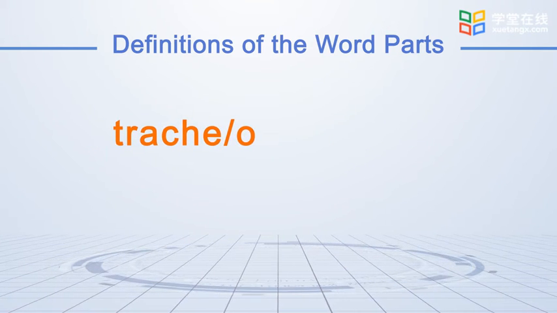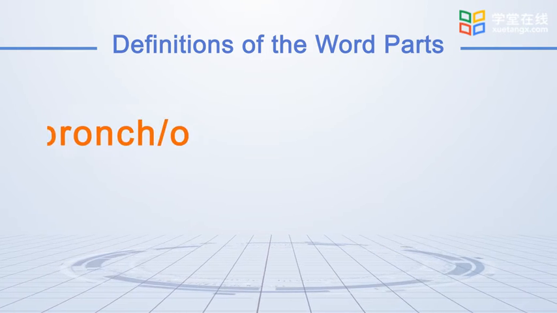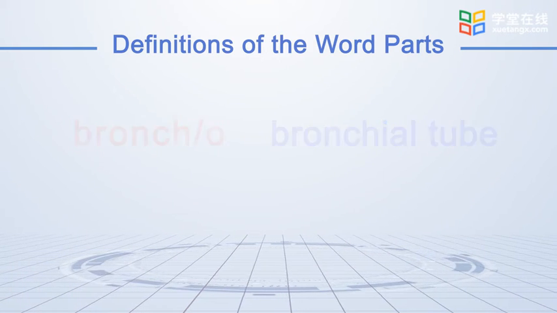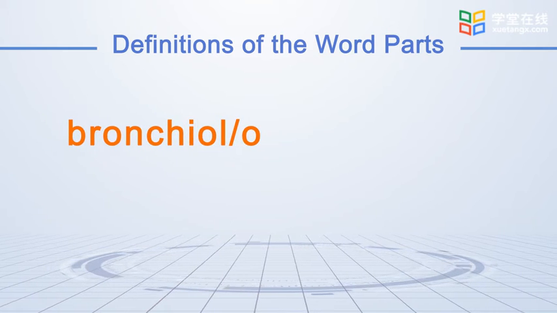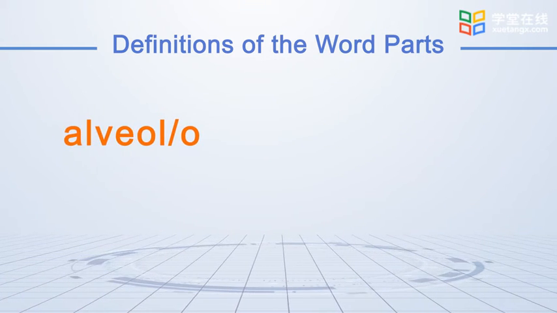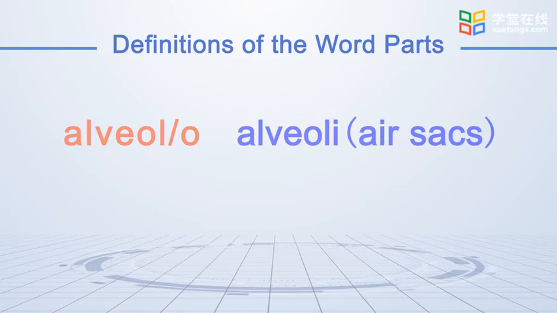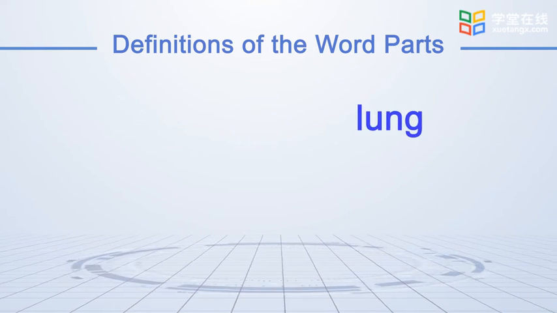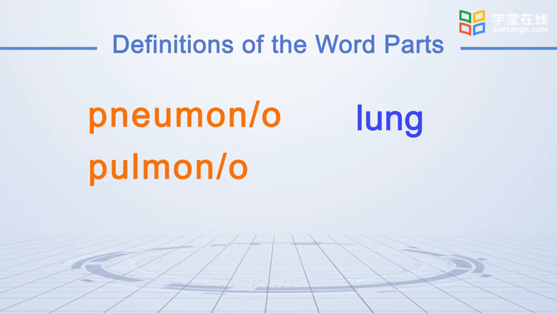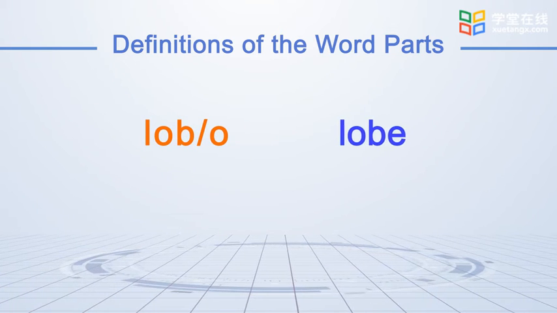Tracheal is trachea. Bronchial is bronchial tube. Bronchiole is bronchiole. Alveolo is alveoli, air sacs. For lung, we have 2, pneumonal and pulmonal. Lobal is lobe.